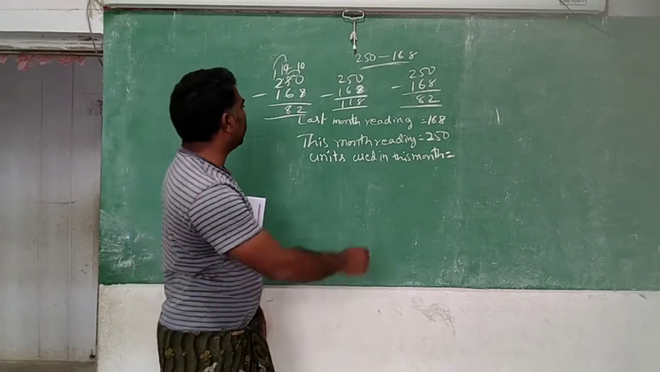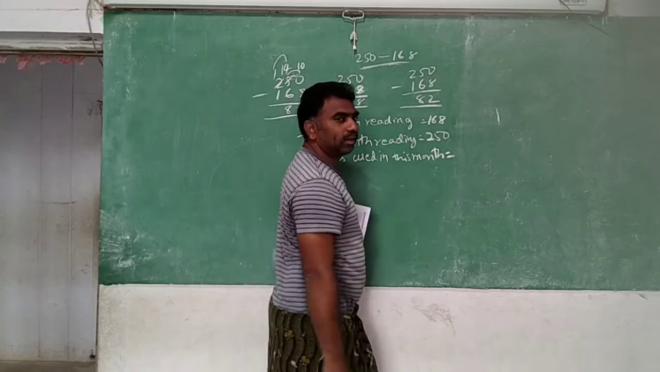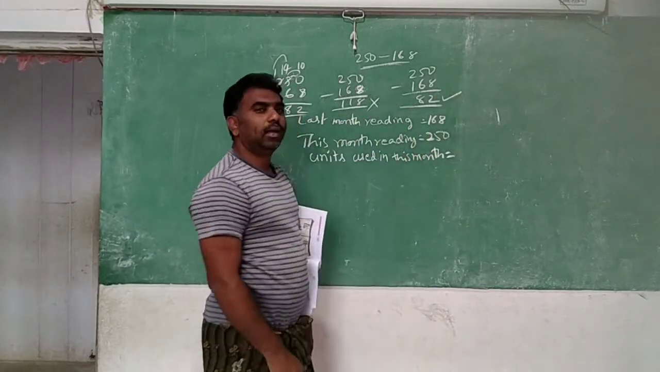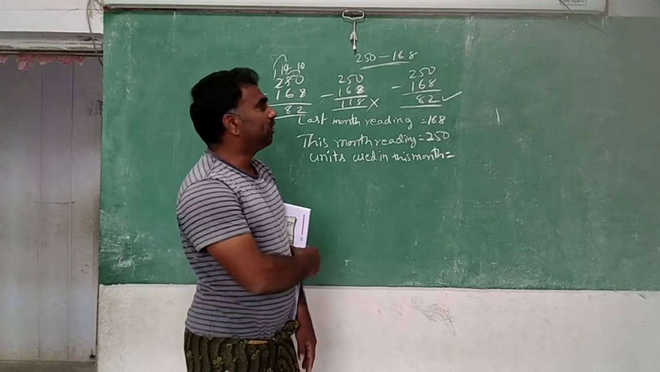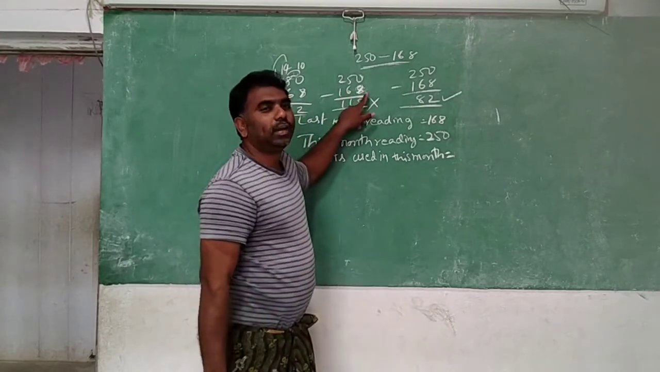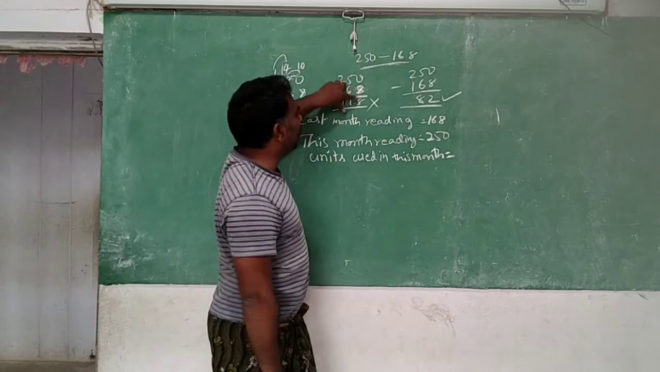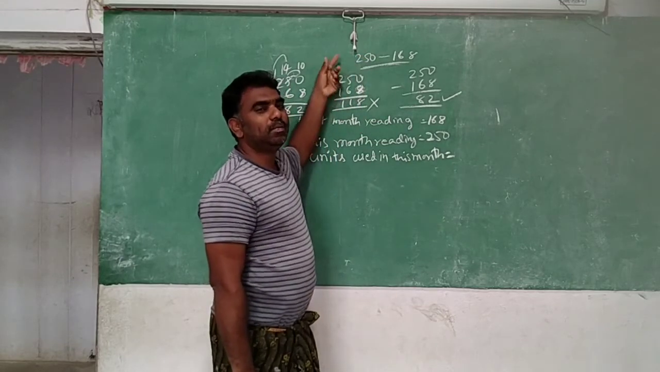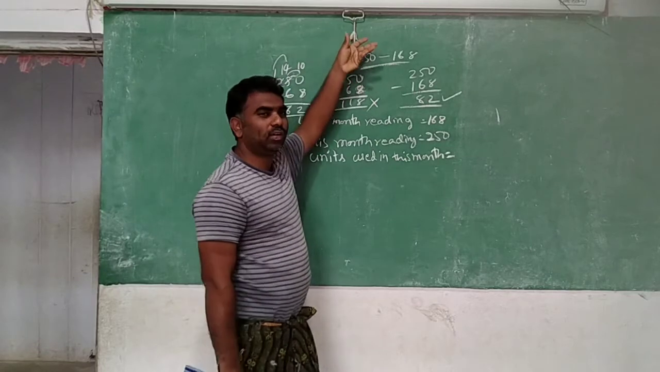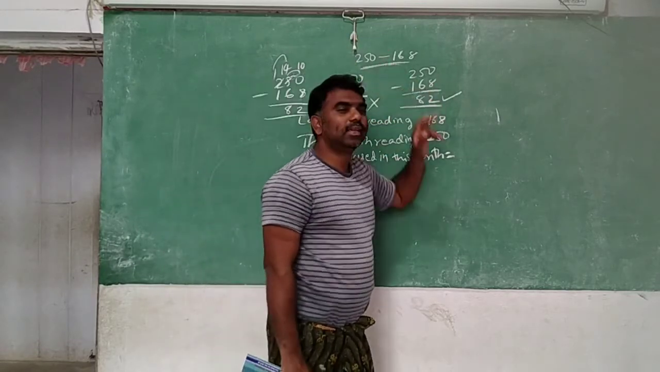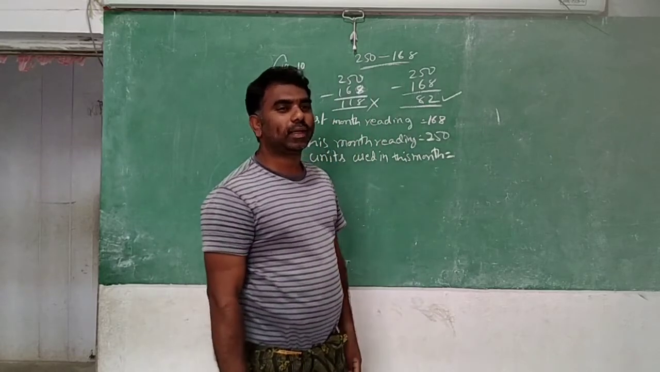So which one is correct? This is correct. Shamim is correct and this one is wrong. What he is doing is reverse subtraction. 0 minus 8, he is doing 8 minus 0. 5 minus 6, he is doing 6 minus 5. So that's why it is wrong. And this is correct.